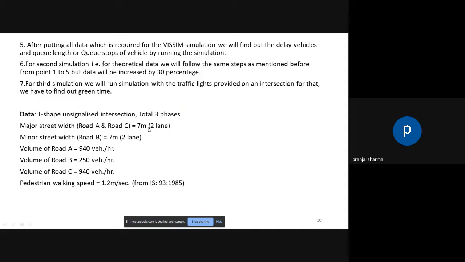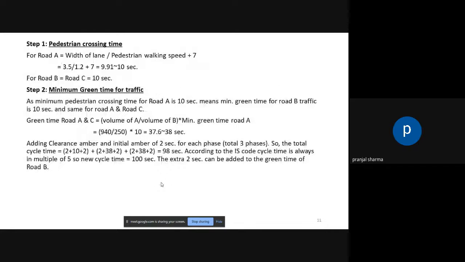The unsignalized intersection is T-shaped. A total of three phases are there, and the width of the major and minor street is 7 meters. The volume of roads A and C is 940 vehicles per hour, and for road B it is 250 vehicles per hour. The pedestrian walking speed is 1.2 meters per second, which is taken from IS 93 1985. For step 1, we find the pedestrian crossing time, which comes out to be 10 seconds for roads A, B, and C.